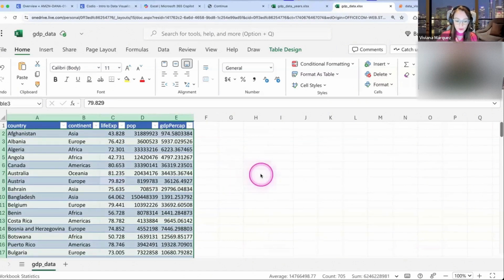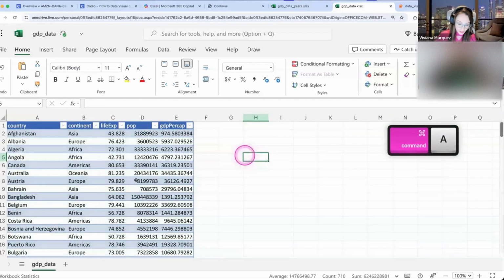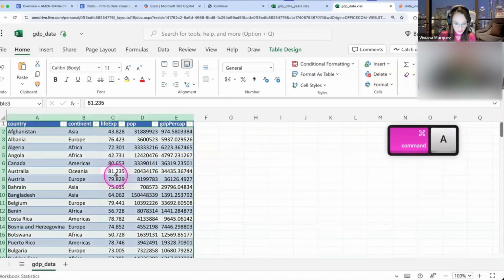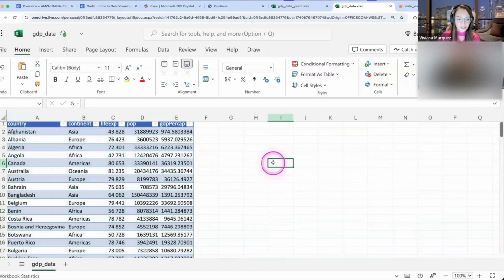If that happens to you, it could be that you have clicked somewhere out here. If I do that, then it selects everything. So make sure you're clicking on the data, so that it selects only the data. If it's still selecting everything for whatever reason, maybe you have a different version of Excel, the alternative is to